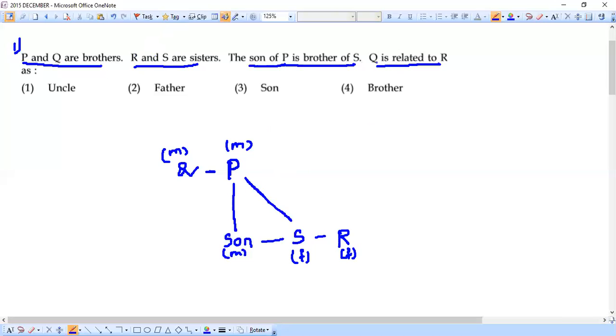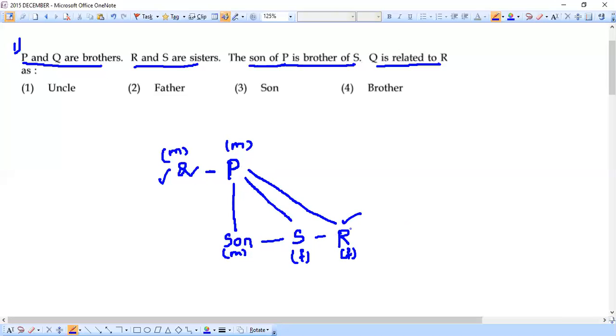Now the question is very simple. Q is related to R as what? That means this Q is what for this R? Now one thing we can again understand: if S is going to be the daughter of P, then R again must be the daughter of P. Because this son and these two female children are all siblings.